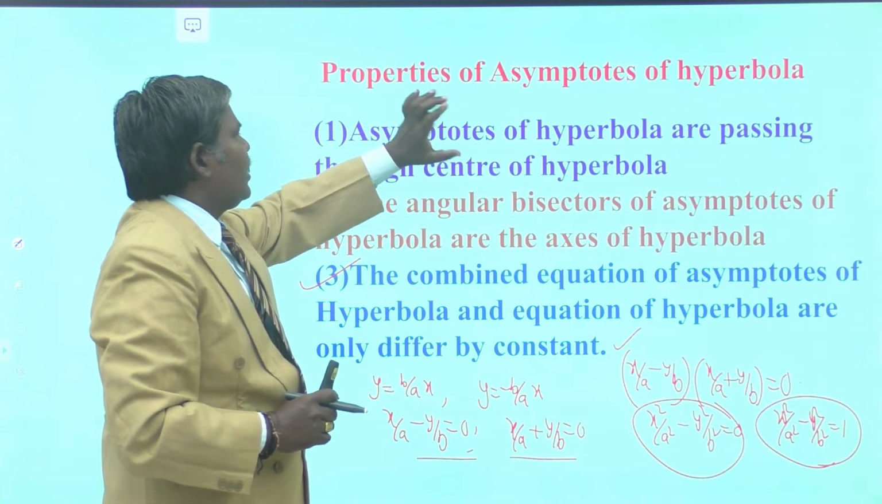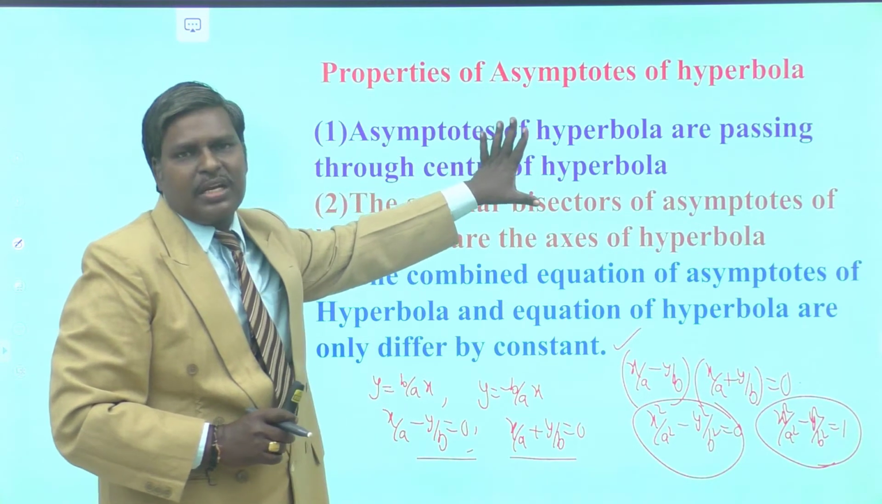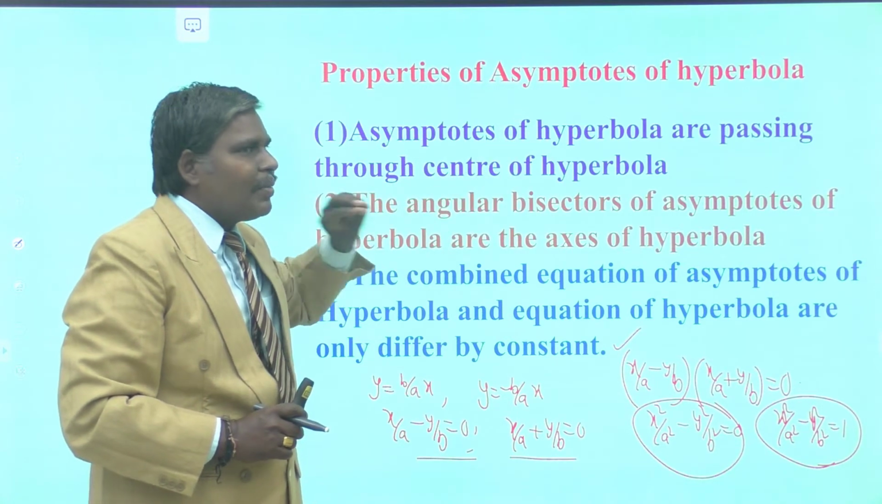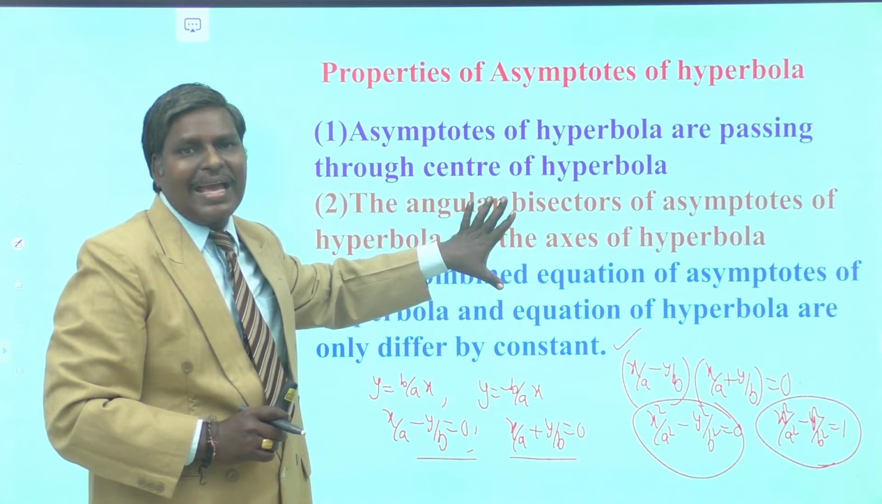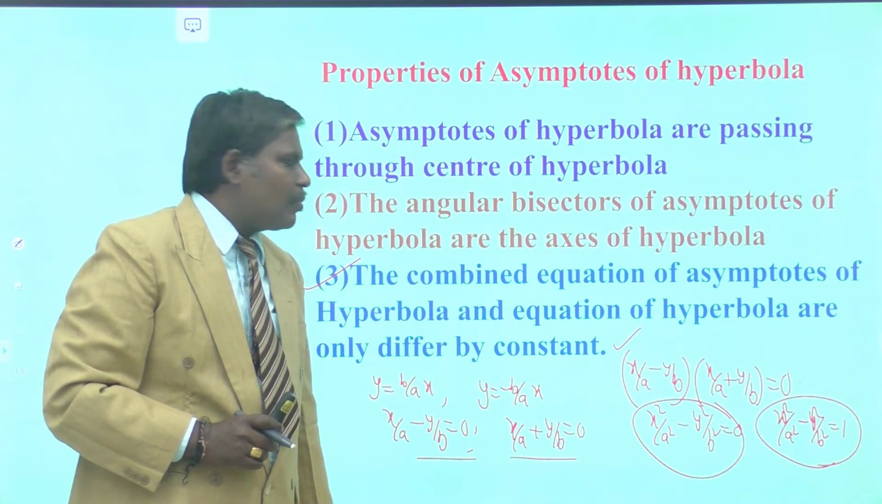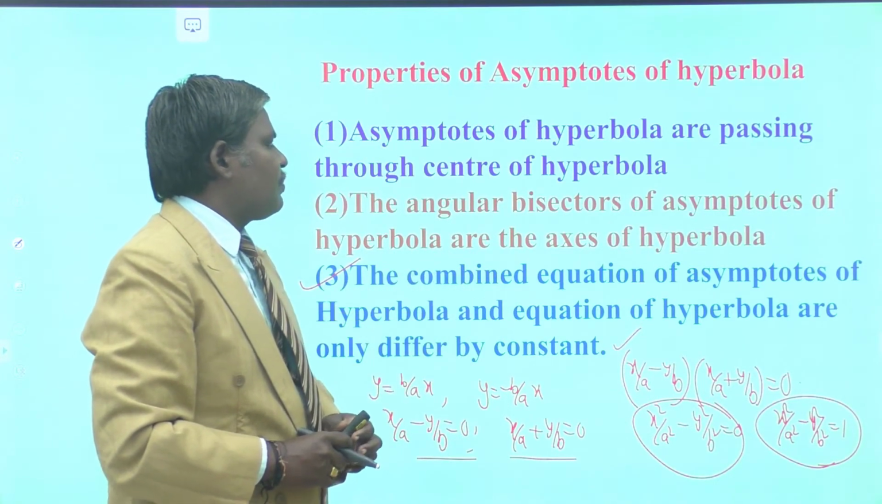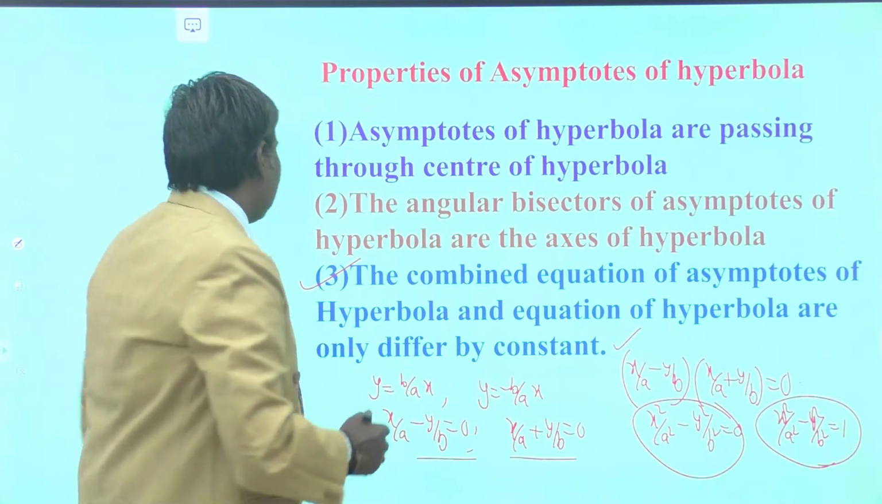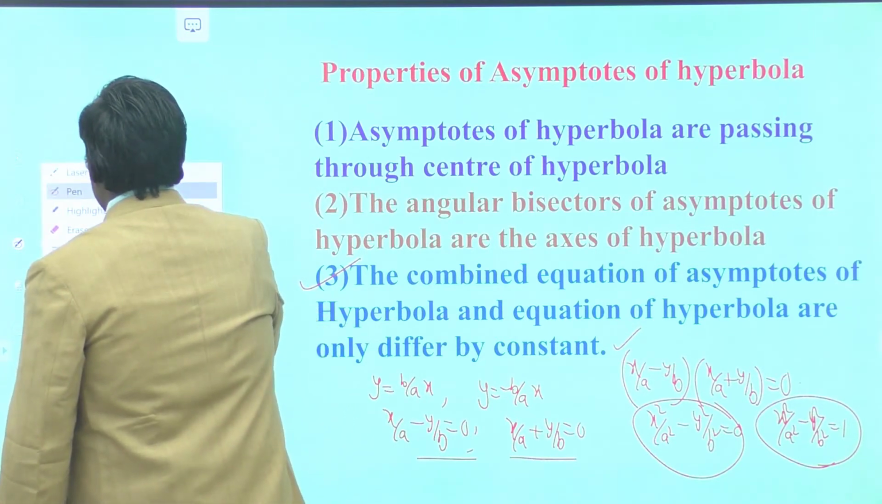So, we conclude that asymptotes are always passing through the center of the hyperbola, and the angular bisectors of asymptotes are nothing but the axis of the hyperbola, and the combined equation of asymptotes of hyperbola and the equation of hyperbola only differ by the constant. Okay.